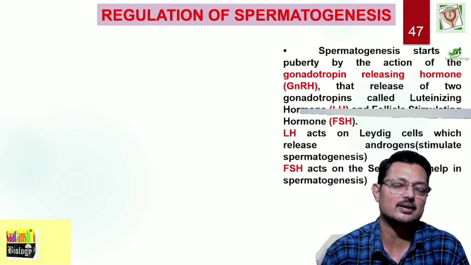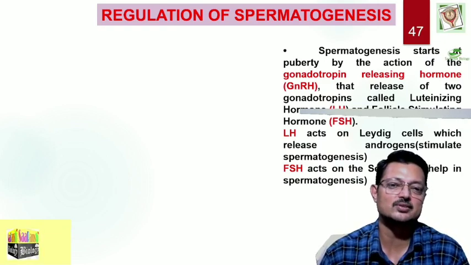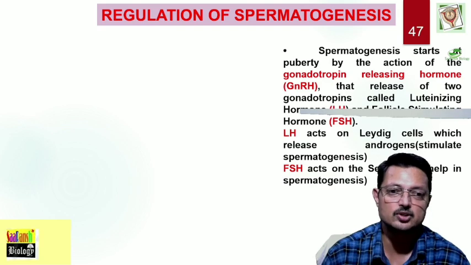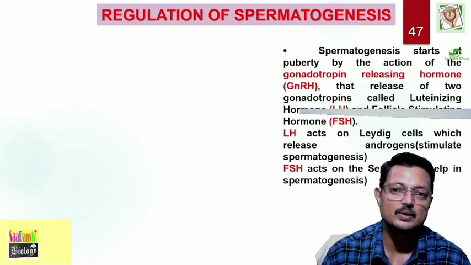Now, let us try and understand how spermatogenesis is regulated. Regulation of spermatogenesis is a very intricate process. It is the combined effort of the hypothalamus, pituitary, and testis.